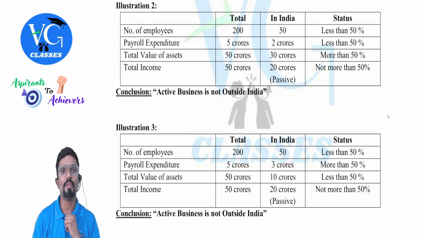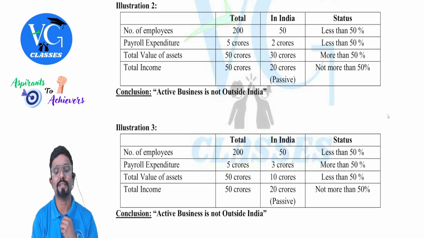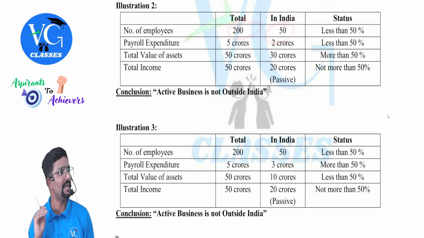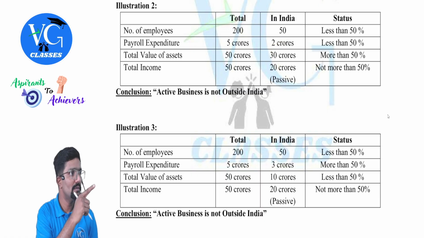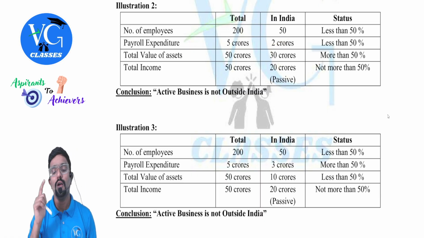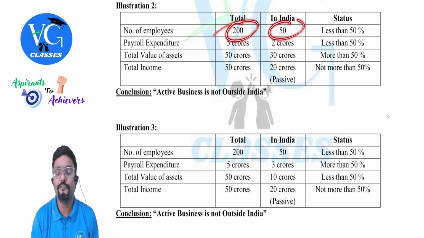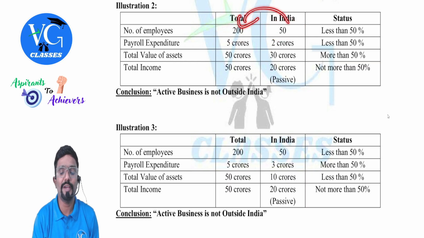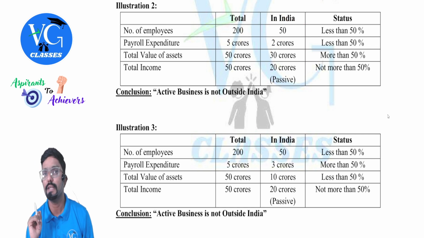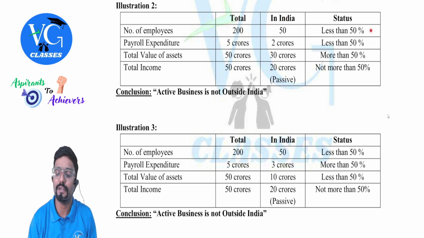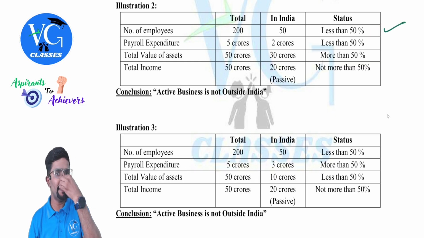Observe. Total number of employees is 200. In India, how many employees are there? Out of 200, 50 employees are in India. So 50 divided by 200, less than 50%. Okay, sir. First condition satisfied. Next, payroll expenditure.